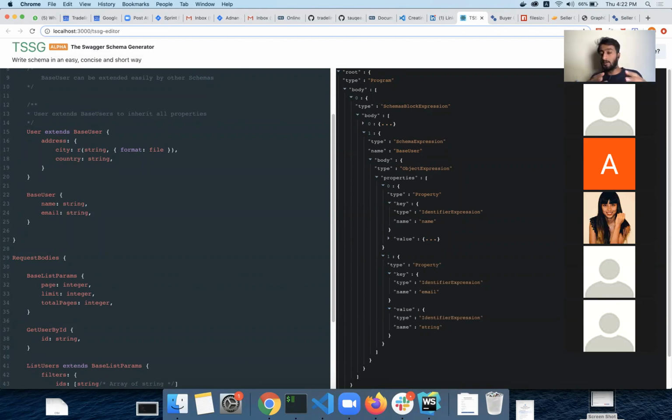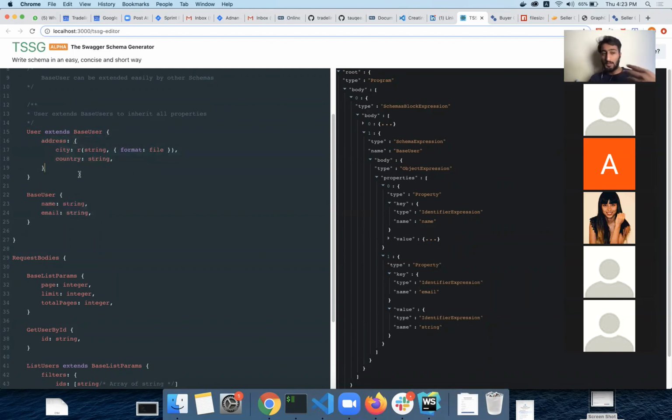Once someone refers to a class or a schema, something that can be extended, it will just get that class or schema or whatever it is from the cache, and then get all the properties and put them in the place where it was used. So in this case, in the transformer time in stage 2, we'll just get all the properties that are defined here, and we'll just paste them before these properties.